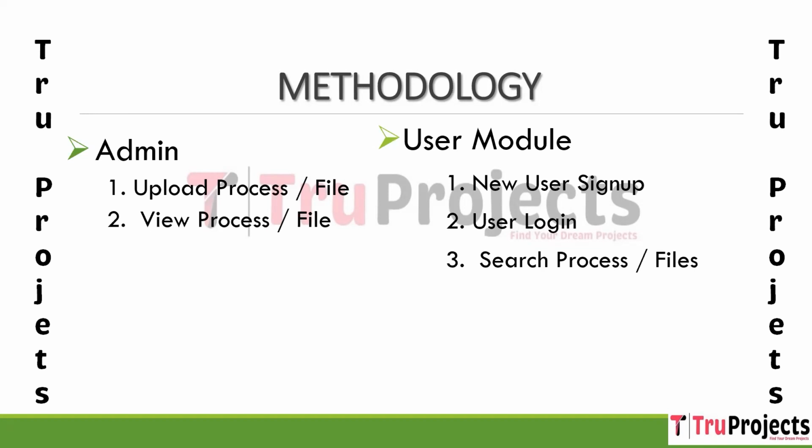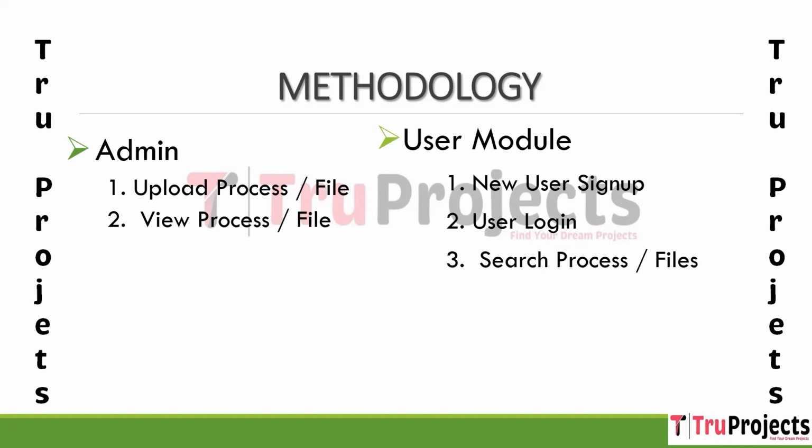When a file is uploaded, it is encrypted using the AES algorithm to ensure data security. The admin can also set access rules for each uploaded file. Access rules specify whether a file can be read, written, or both. These rules are associated with the uploaded files. Next one is view process or file. In this module, we will see the uploaded files.